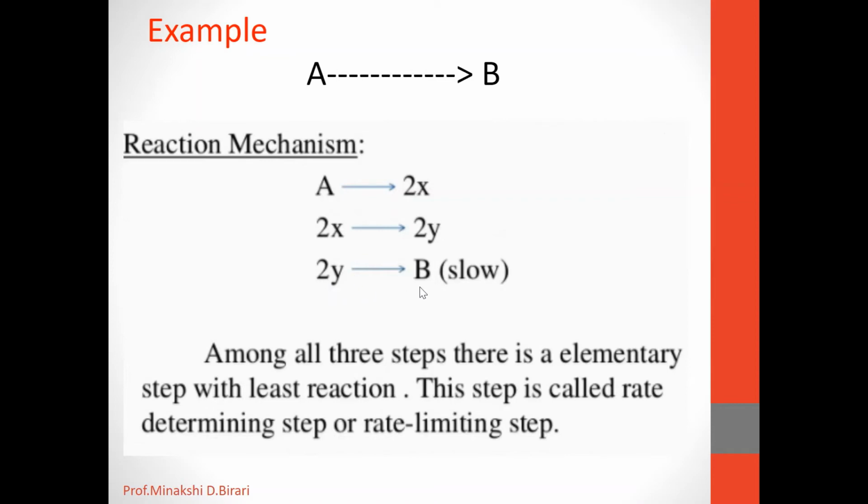Among all three steps, there is an elementary step with the least rate, and this step is called the rate determining step or rate limiting step. So the slowest intermediate step decides the overall rate of the reaction, and that step is called the rate determining step.